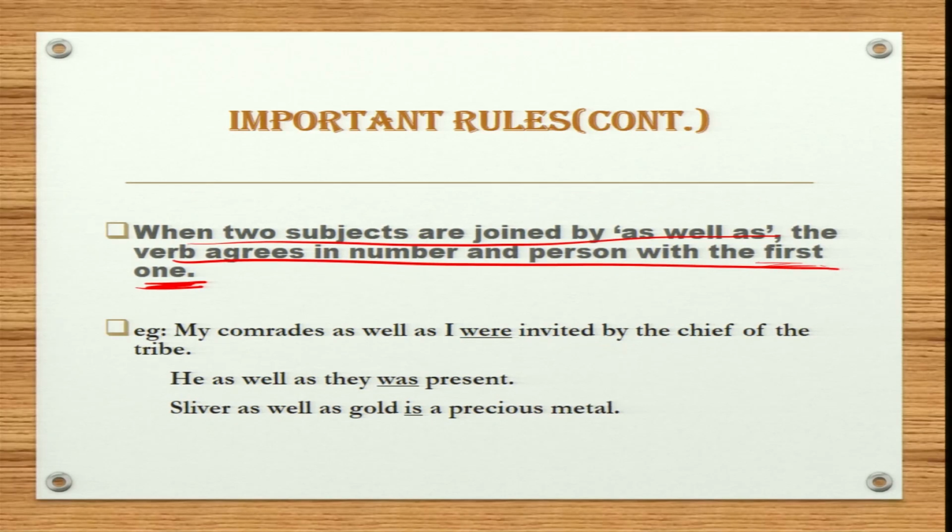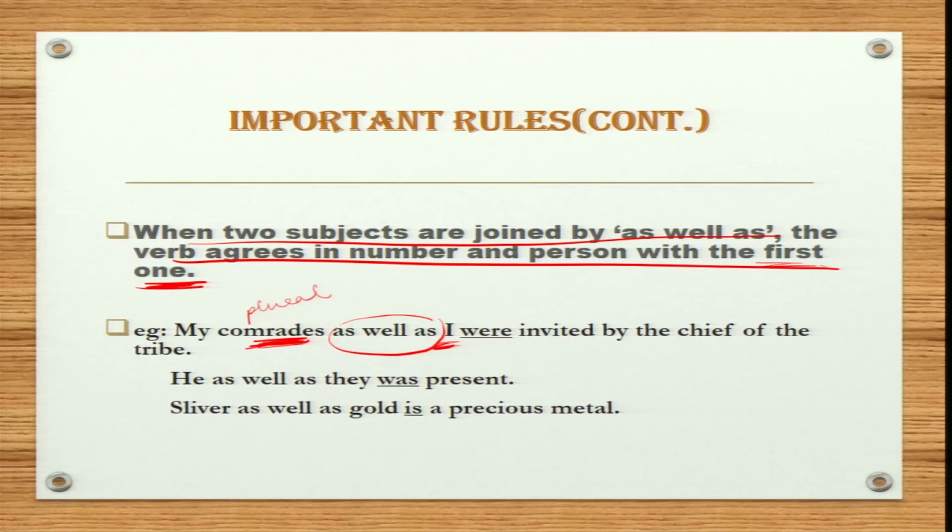So as you can see, subject 1 and subject 2 are joined using as well as. Hence, we will check subject 1 and see whether it is plural or singular. So as you can see, it is plural.